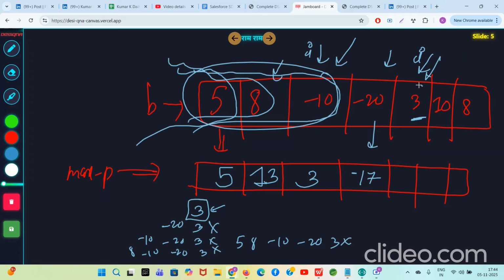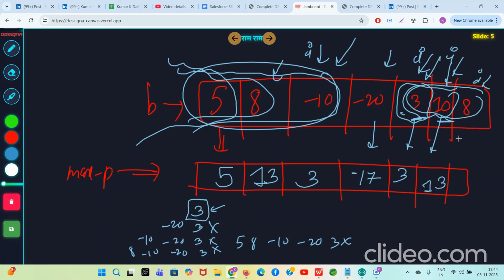So for this index I, only this element is the maximum subarray sum ending at index I. So here it will be 3. For the next index, the maximum subarray sum ending at this index I is 10 and 3, which is 13. And for here, if this is your index I, the valid maximum subarray sum is 13 plus 8, 21. So 3, 13, 21.